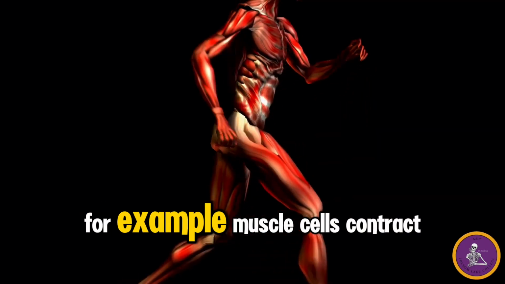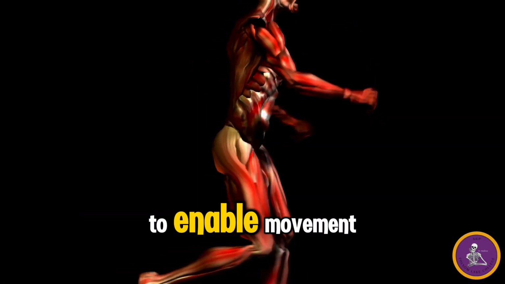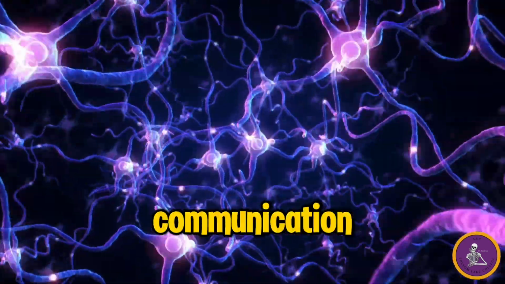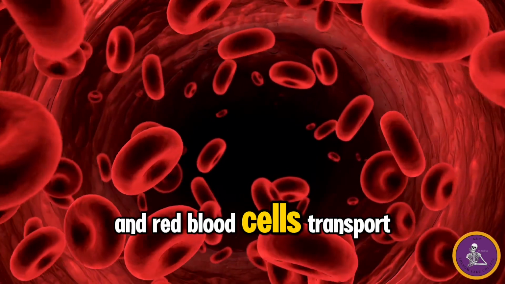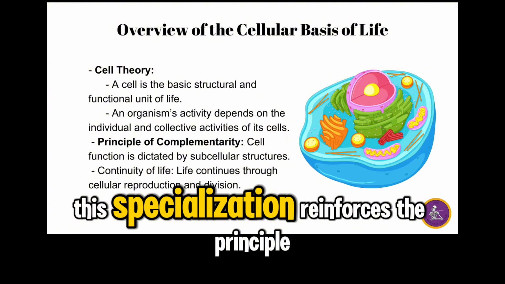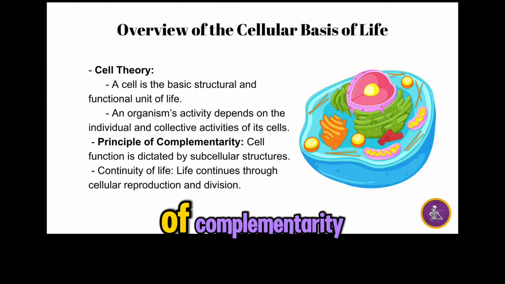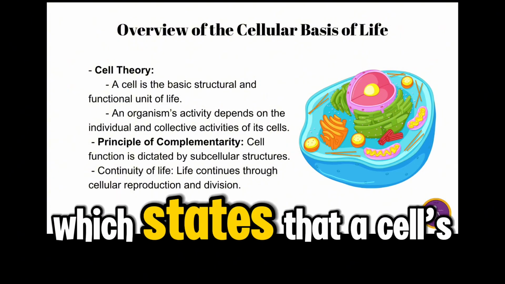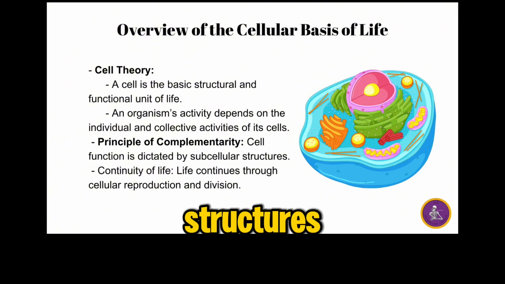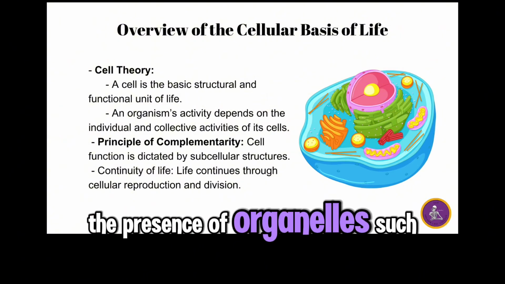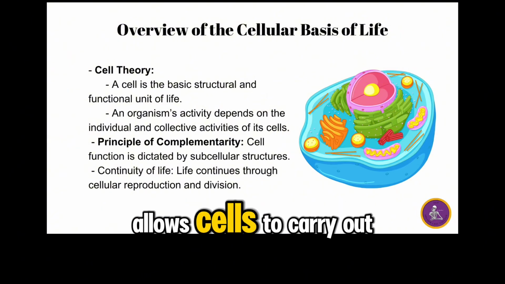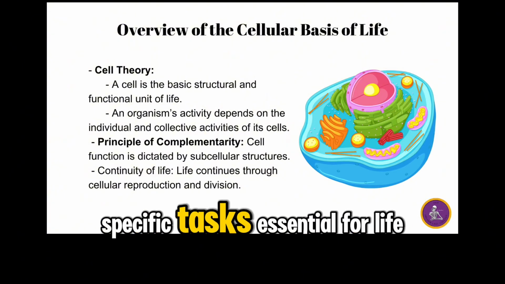For example, muscle cells contract to enable movement. Neurons transmit electrical signals for communication, and red blood cells transport oxygen throughout the body. This specialization reinforces the principle of complementarity, which states that a cell's function is determined by its internal structures. The presence of organelles such as mitochondria, ribosomes, and the nucleus allows cells to carry out specific tasks essential for